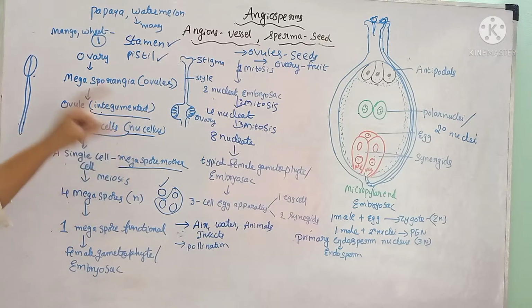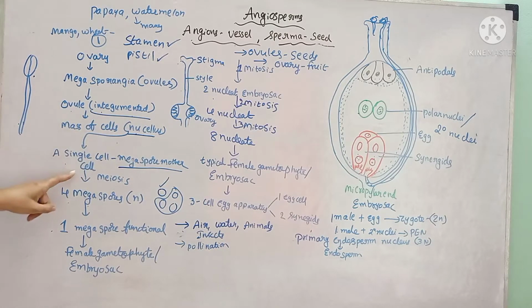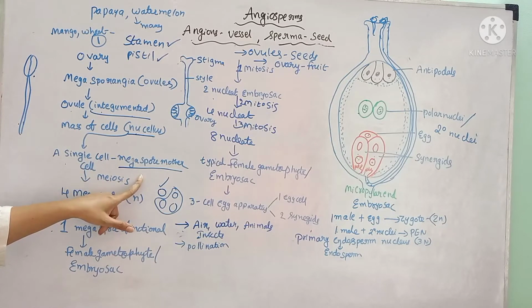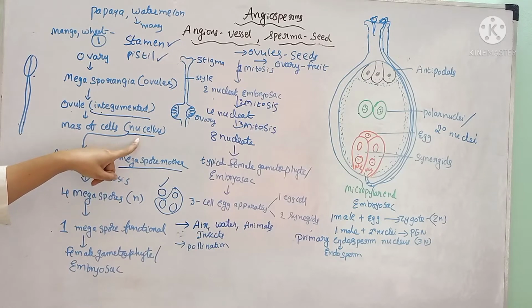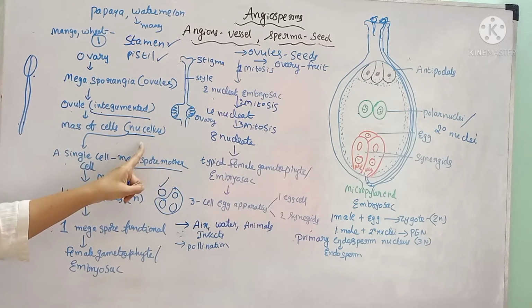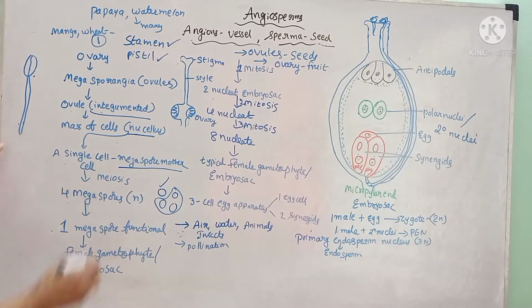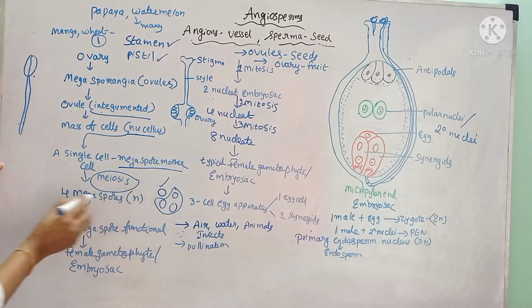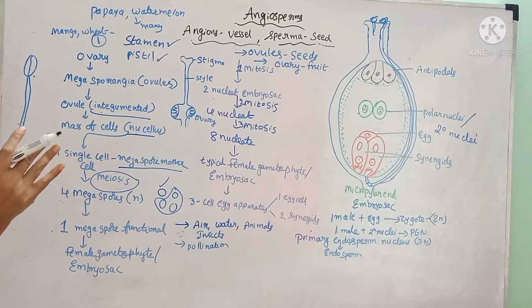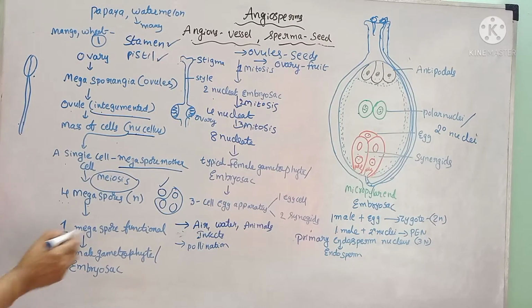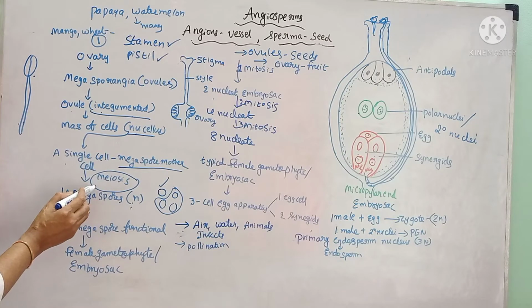In this nucellus, one of the cells will develop into a megaspore mother cell. That megaspore mother cell undergoes meiosis. By means of meiosis, 4 megaspores are developed, which are haploid. Here it is a reductional division, hence they are haploid.